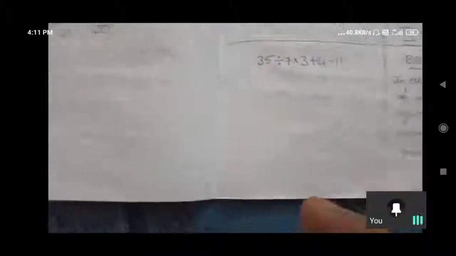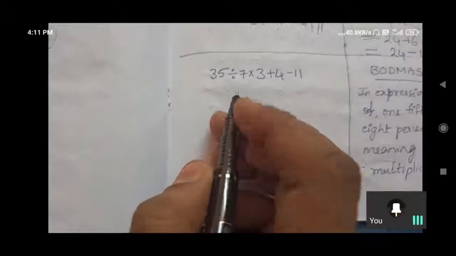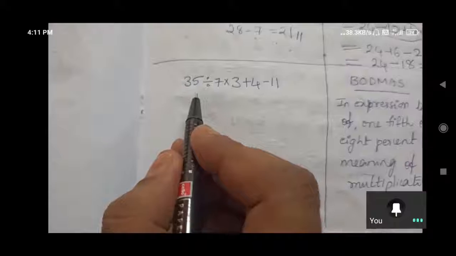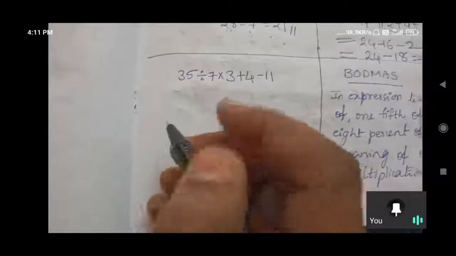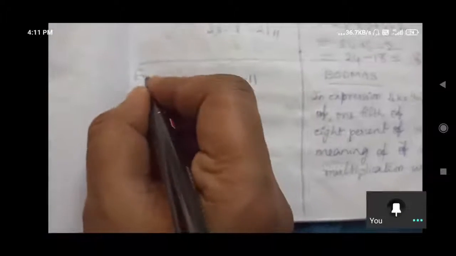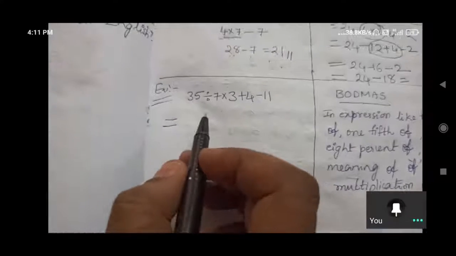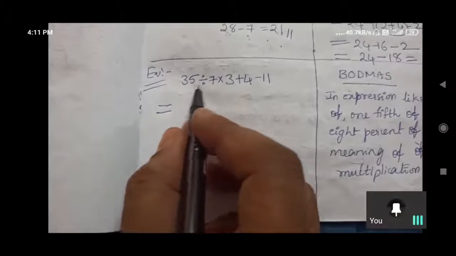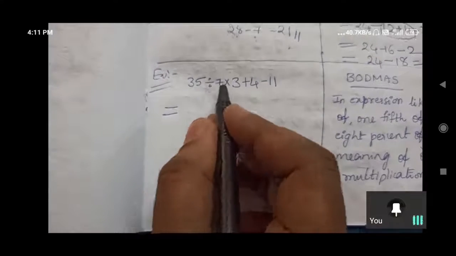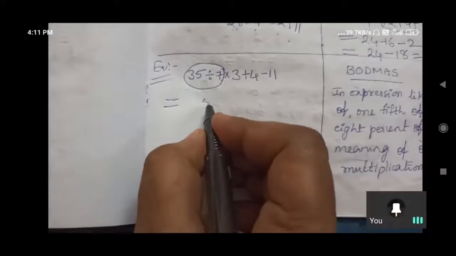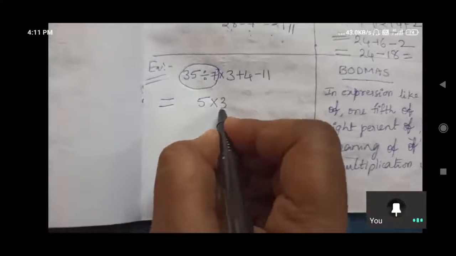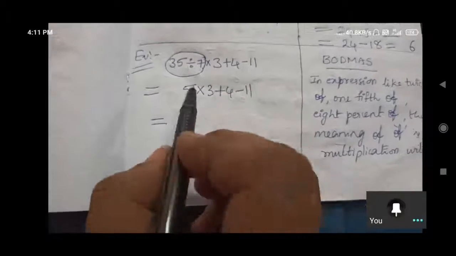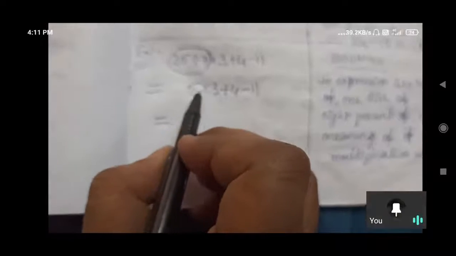So do this one. Is the screen clear for you? Yes, okay. Say, which one do we need to do first in this problem? Yes, first DMAS rule. D for division. Division we need to do: 35 divided by 5, 7. How much will we get? 5, into 3 plus 4 minus 11. Very good.